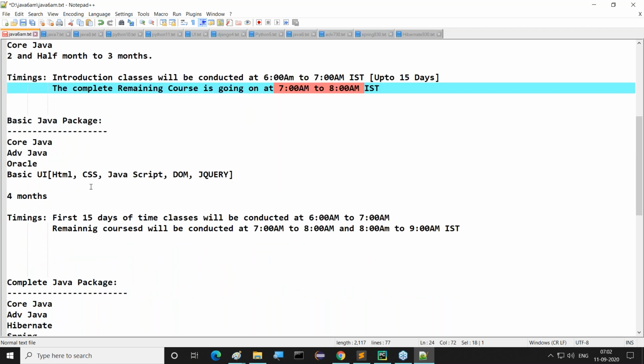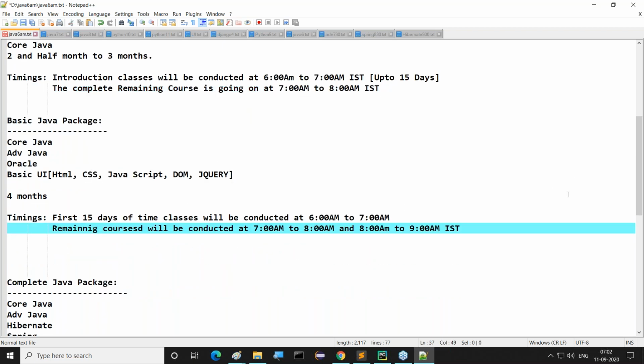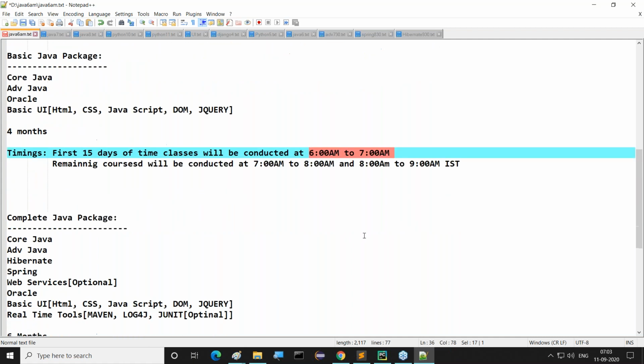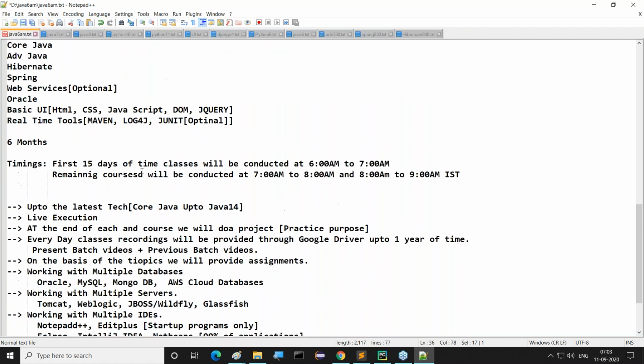If you want to come for the basic package, we require 7 to 8 and 8 to 9. This is the minimum schedule we have. Apart from this, 6 to 7 we have to attend only for the first 15 days, later we go for 7 to 8 and 8 to 9. If you're at the complete Java package, the same schedule is going on. First 15 days you will attend at 6 to 7, then the remaining courses will be conducted at 7 to 8 as well as 8 to 9. Guys, observe carefully what I'm telling you.